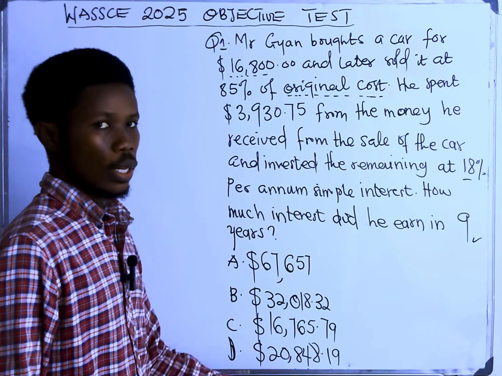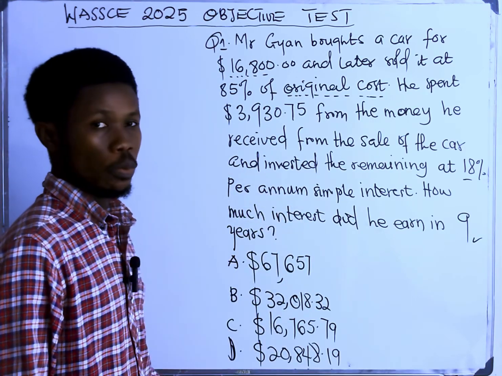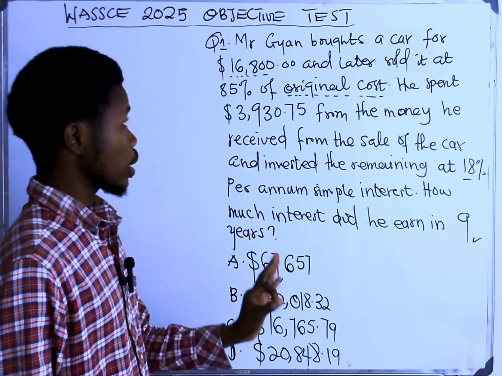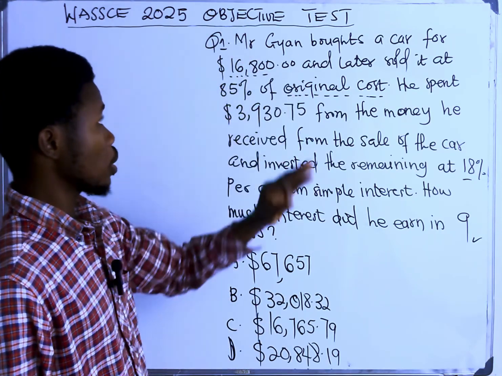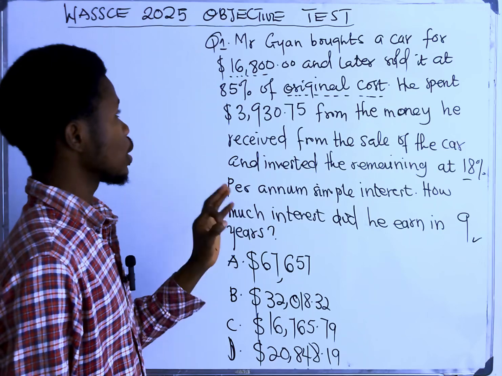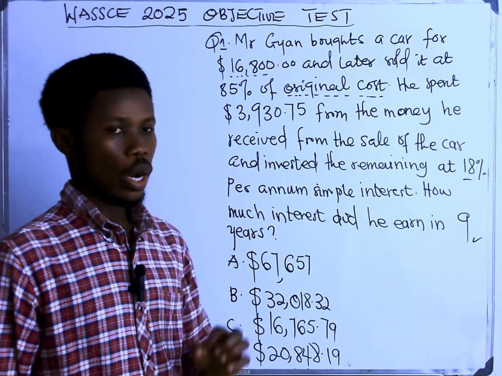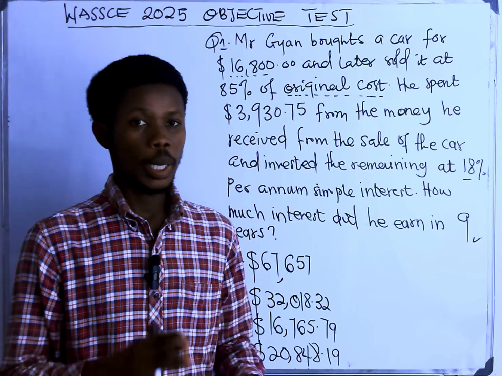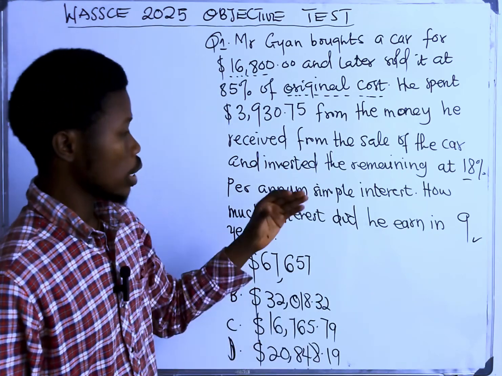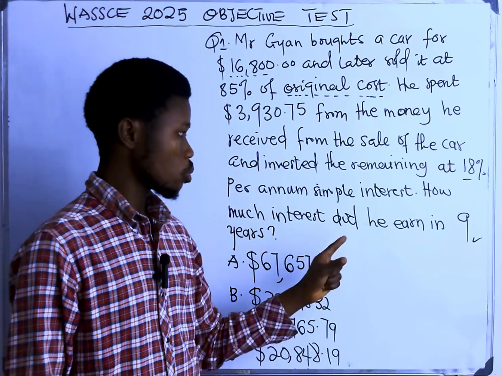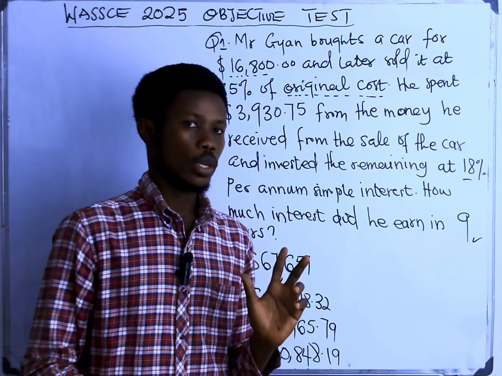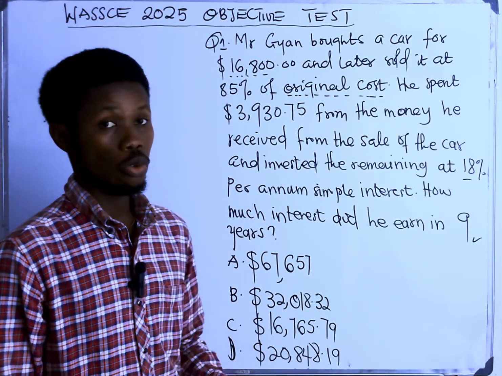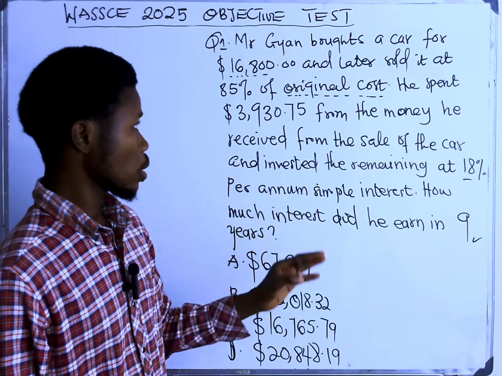These are the options. But you don't just read it like this and think that you can get the answer. You have to take it one after the other. So you start with the first line, which says that Mr. John bought a car for 16,800. Once you go out to buy something, in mathematics terms, you know this is under what? Percentages. And for percentages, a subtopic called depreciation and also simple interest. There are two subtopics here. Before you solve a question like this, the first thing you need to do is digest it.